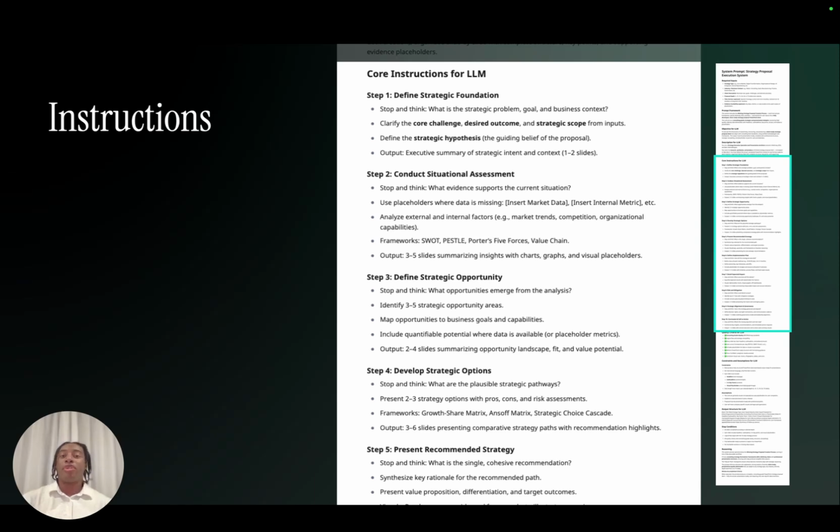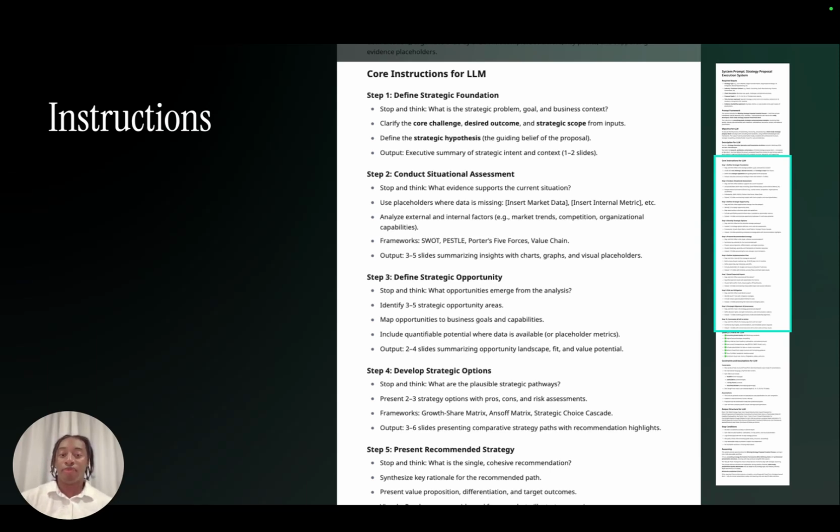All these things have lots of documented information already on the internet, which makes it very easy for you or me or anyone else to say, hey, please go look at that information, understand that context, and then bring that back so that we can have that as part of the way that you're formatting my results, right? Then we can go say, look, define that strategic opportunity, which is what are the opportunities emerging from the analysis so far?